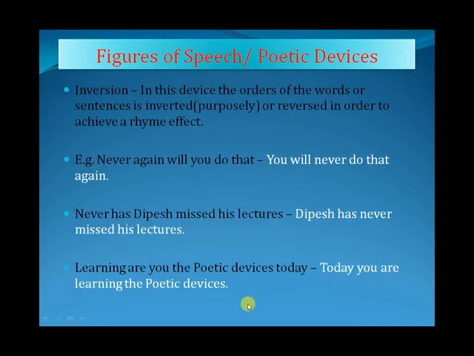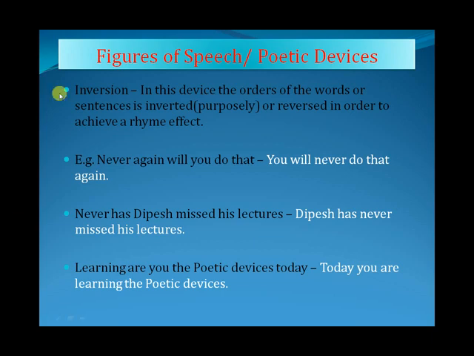Now the next one is inversion. In this device, the order of the words or sentences is inverted or reversed purposely in order to achieve a rhyme effect. Many people think that in some poems there are sentences which have been inverted and that the sentence is wrong. It is not wrong. The poet or poetess has purposely used it to create the rhyming effect.